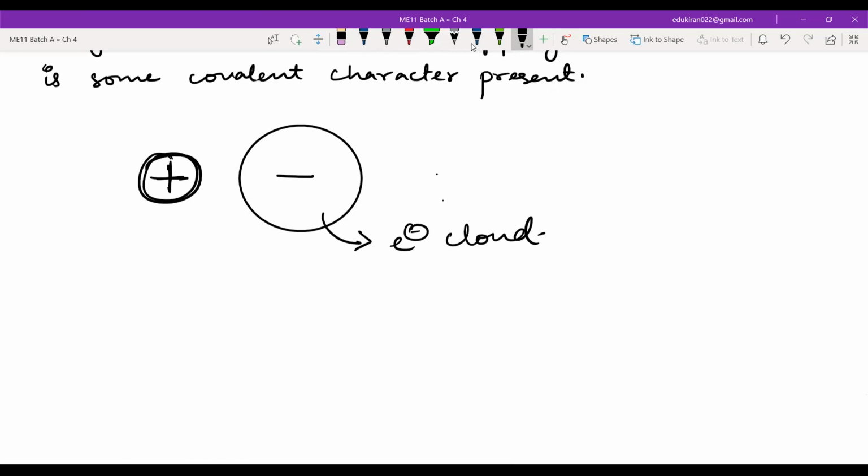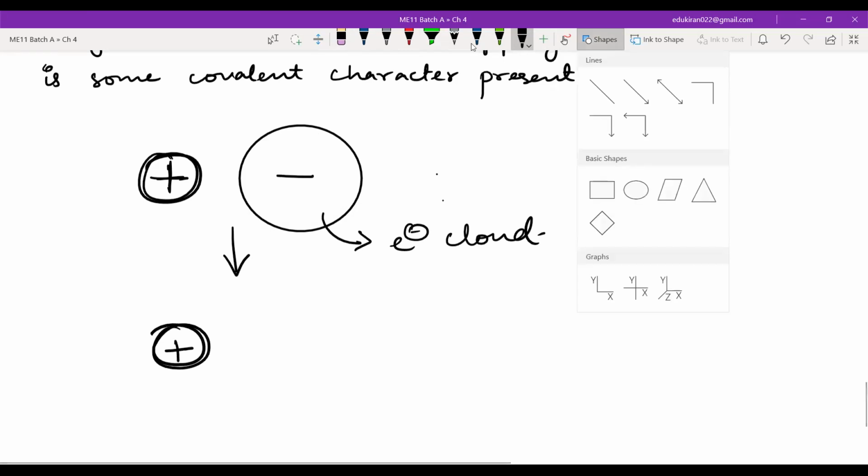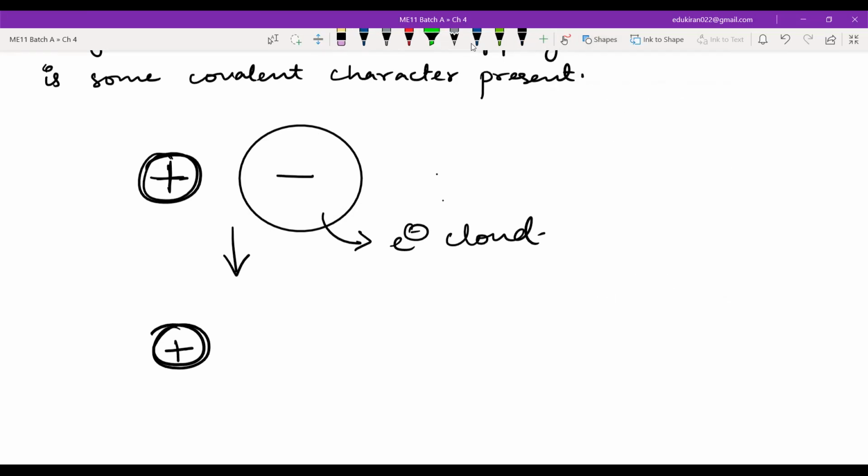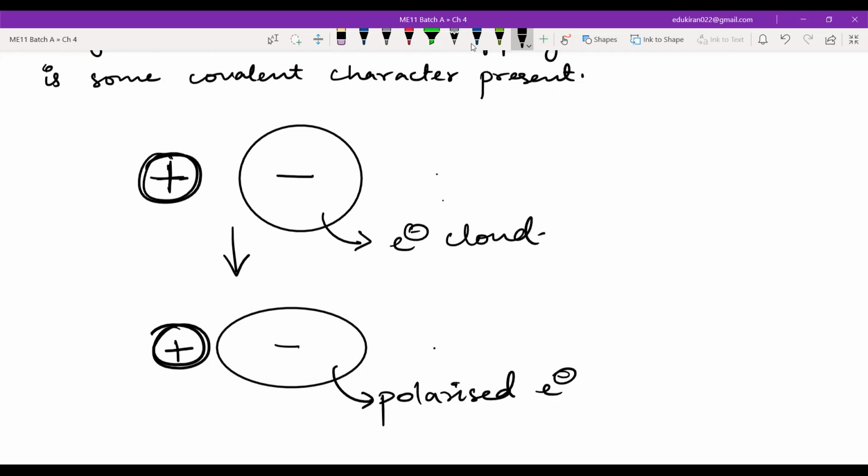Now, this positive charge will attract the electron cloud, and what will happen? It can sometimes polarize it.